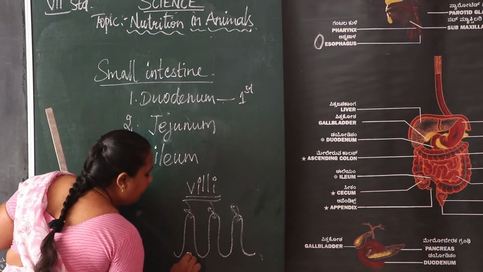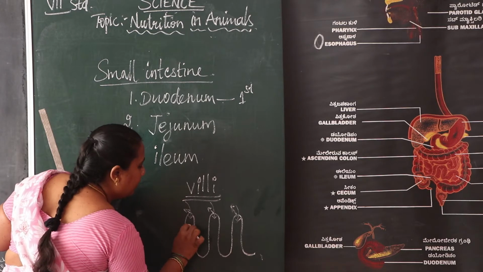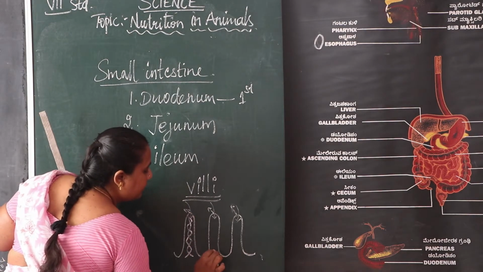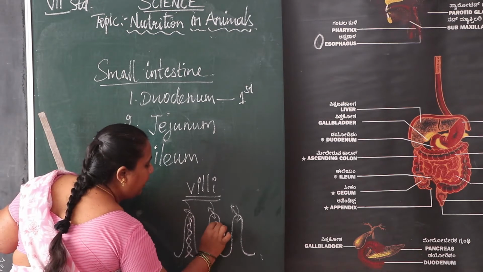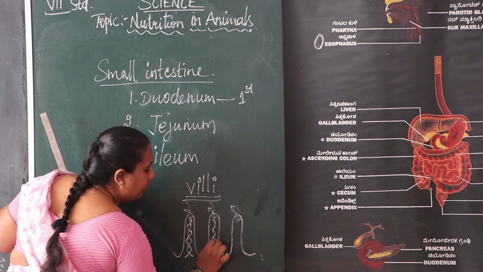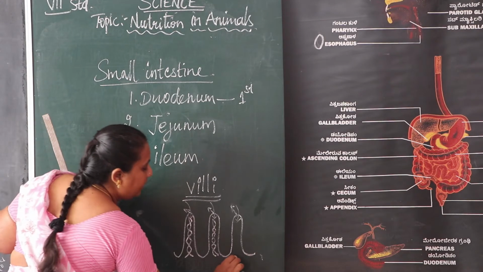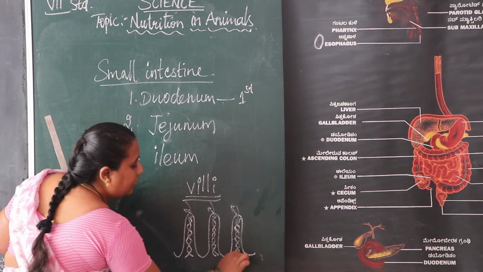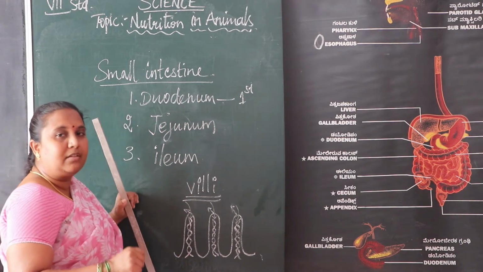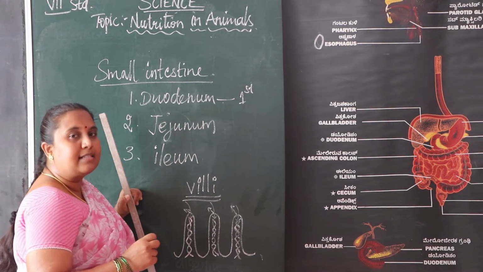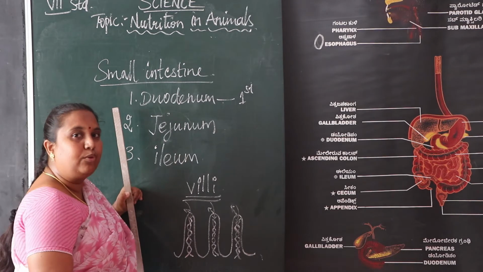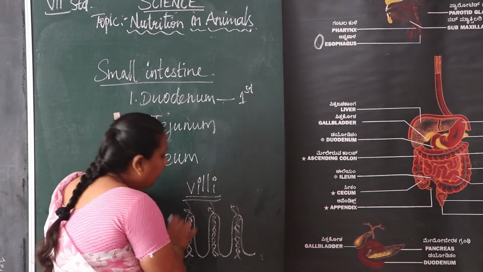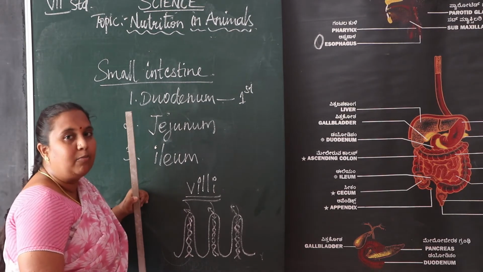Here we have the blood vessels. In the structure villi, there are blood vessels, and these vessels absorb the digested food in our body.